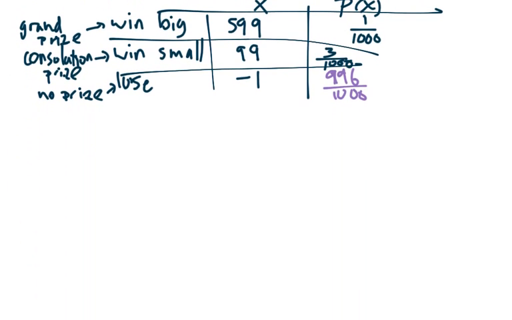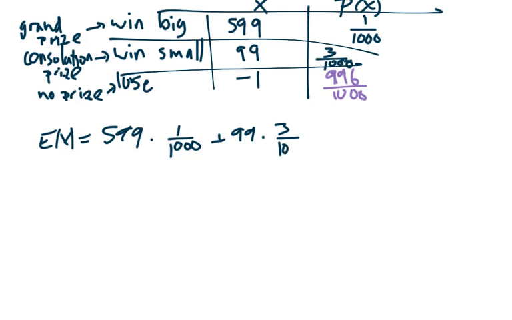So let's do our expected value for this setup. The expected value will be the net winnings for the grand prize times its probability, the net winnings for the consolation prize times its probability, and then you've got the net loss, in this case, of losing times its probability.